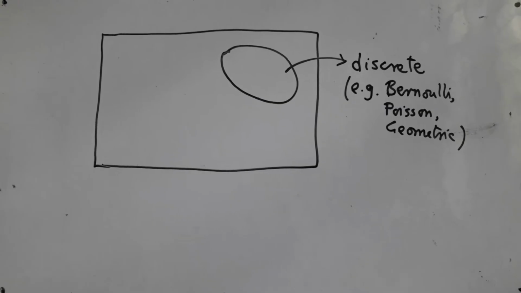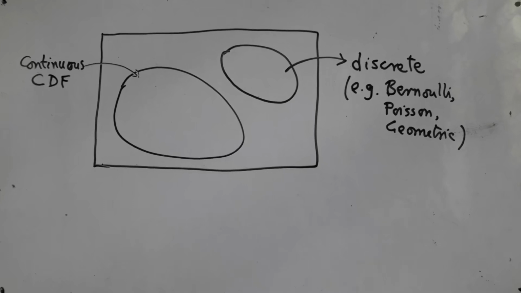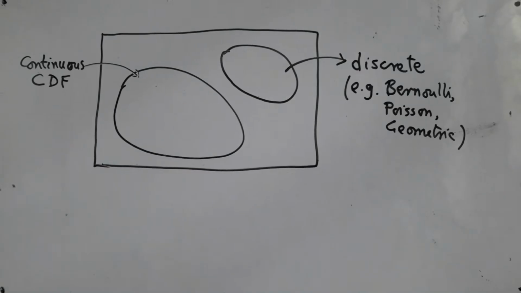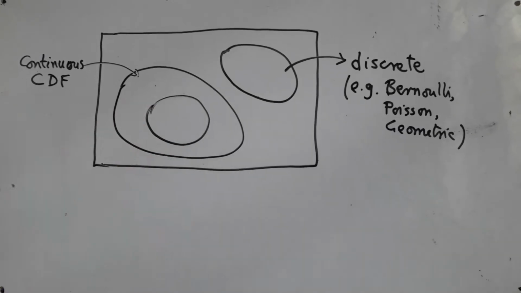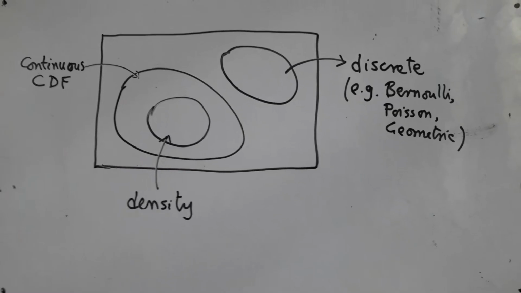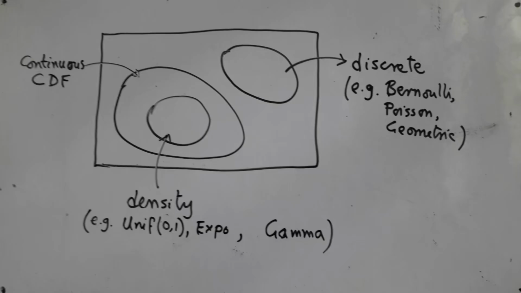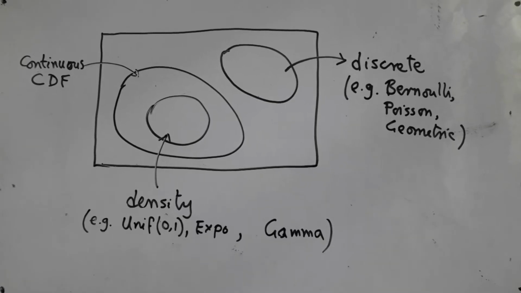Then we had some distributions that were continuous, that is, they had continuous CDF, and these were disjoint. Now among these continuous CDF things, we considered a special subset of all those continuous distributions that have density. Examples are uniform 0, 1, exponential, gamma, etc.